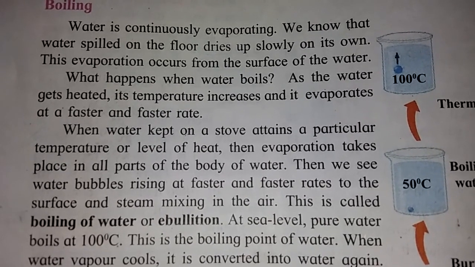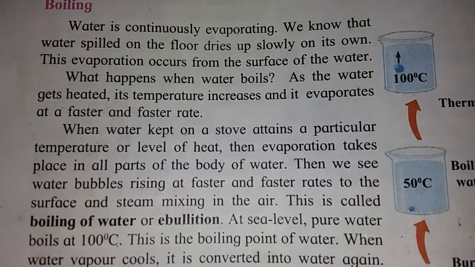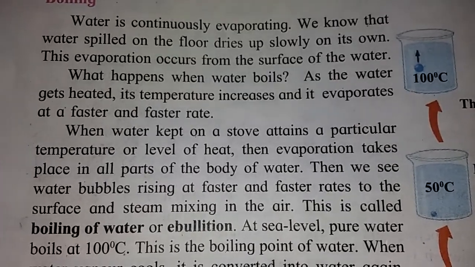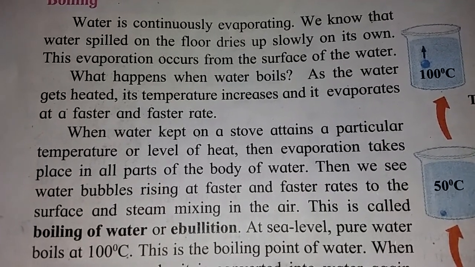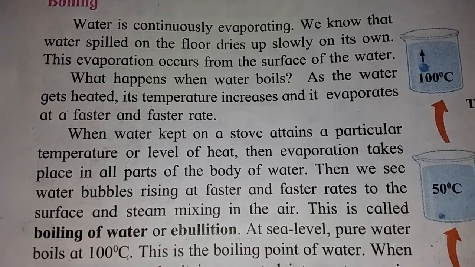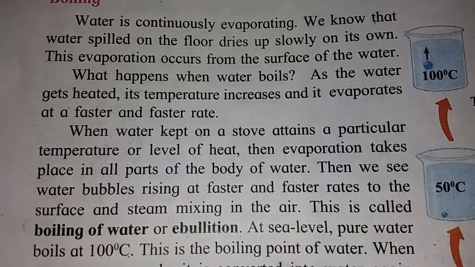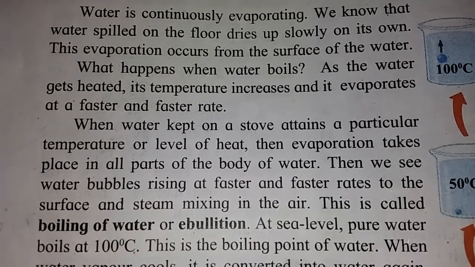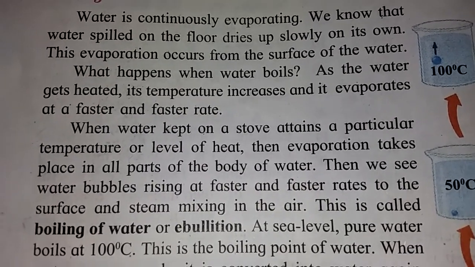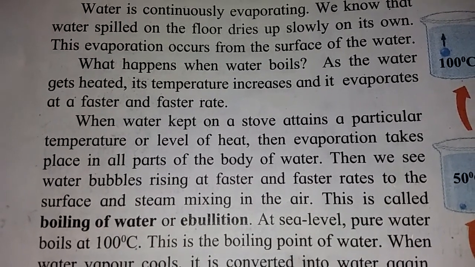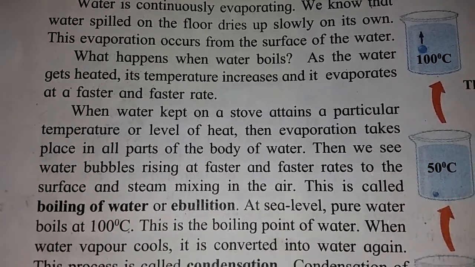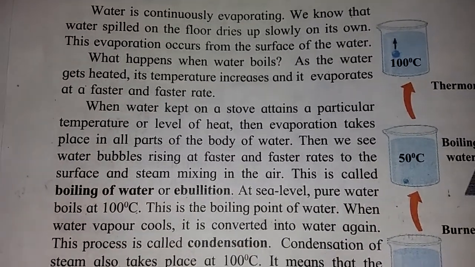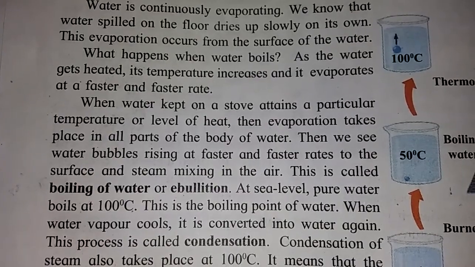As the water gets heated, its temperature increases and it evaporates at a faster and faster rate. What happened? Slowly the water is heated, and after some time it starts boiling, and at the same time vapors are coming out from that boiling water. When water kept on a stove attains a particular temperature, evaporation takes place in all parts of the body of water.